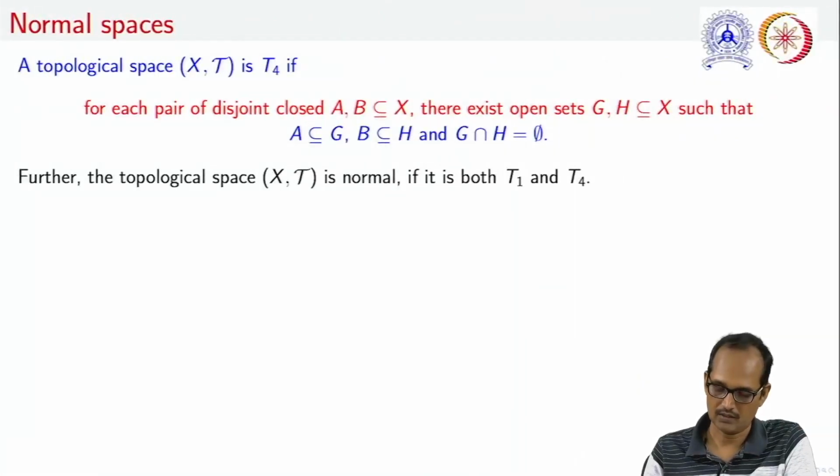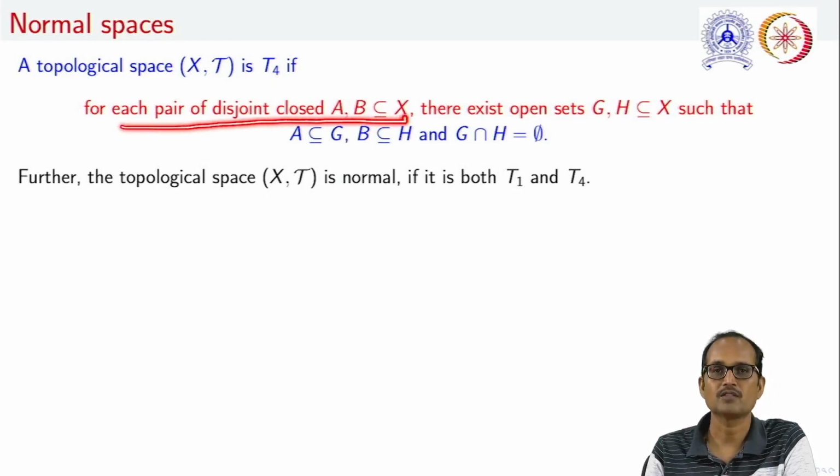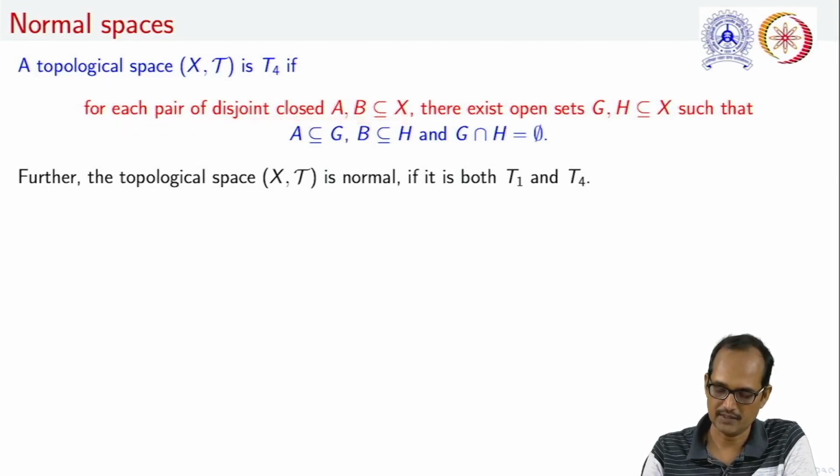Formally, a normal space is defined as given here, but before defining a normal space, let us see the concept of a T4 space. What precisely is it? We say that a topological space (X, tau) is T4 if for each pair of disjoint closed subsets A and B of X, there exist open subsets of X, let us take them as G and H, such that one open set is containing a closed set, that is A, another open set is containing the other closed set, that is B, and these open sets should be disjoint too.